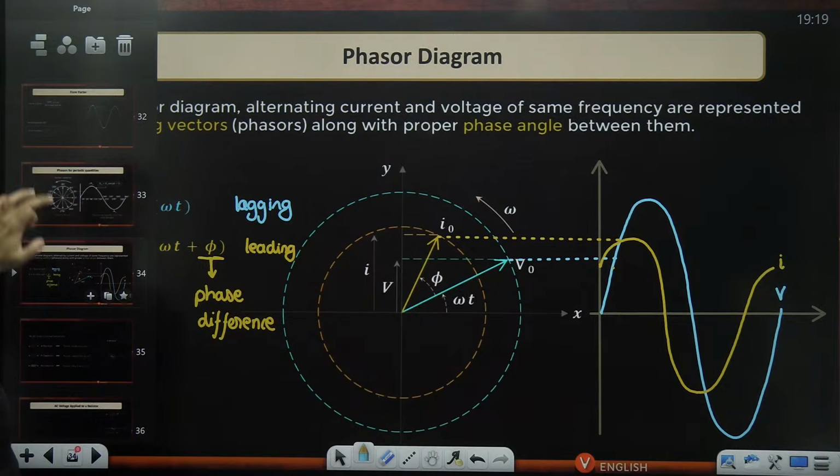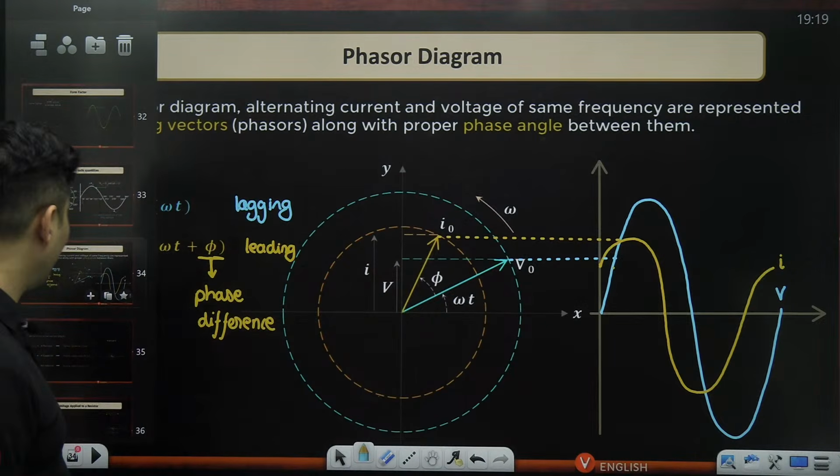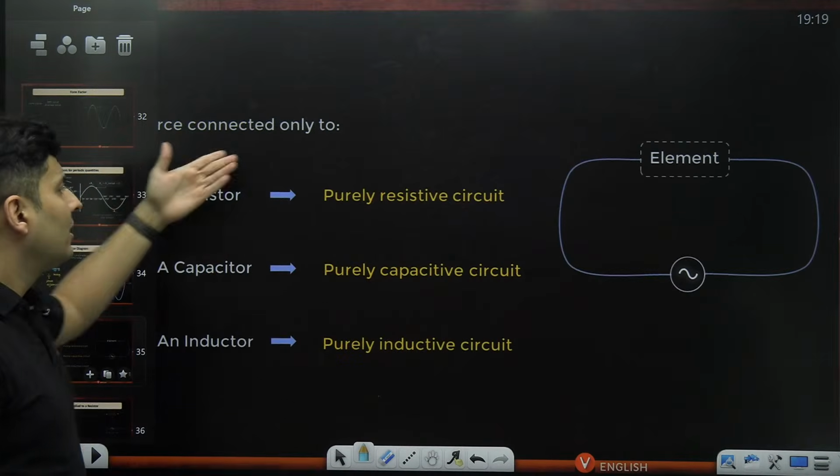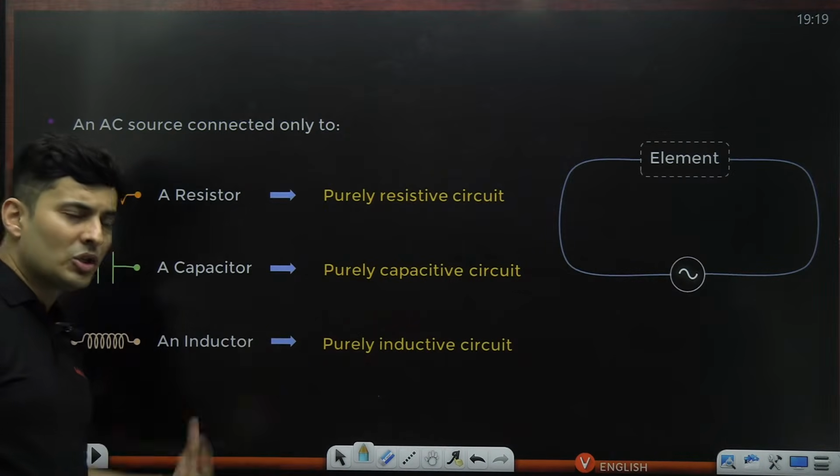Okay, sir, I understood why we need phasors, what a phasor is, and what the meaning of phase difference is. You are telling me that these things, resistors and inductors and capacitors, cause that difference. Can you show me how?